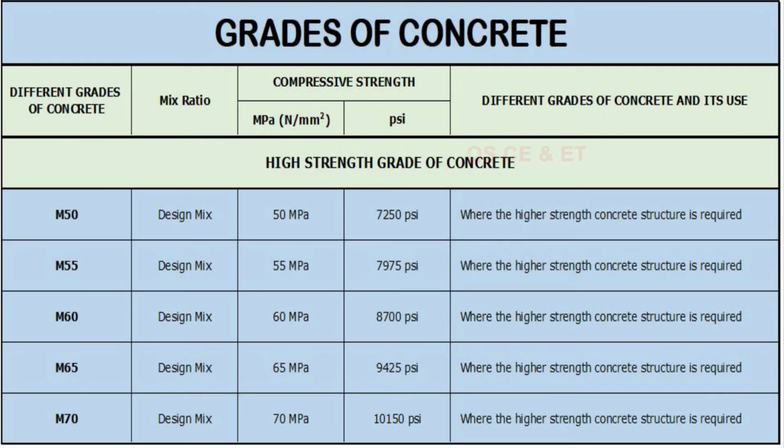M65 mix ratio according to mix design, compressive strength 65 MPa, 9425 psi. It is used in higher strength concrete structure. M70 mix ratio according to mix design. Compressive strength 70 MPa and 1150 psi, and its use is where the higher strength concrete structure is required.